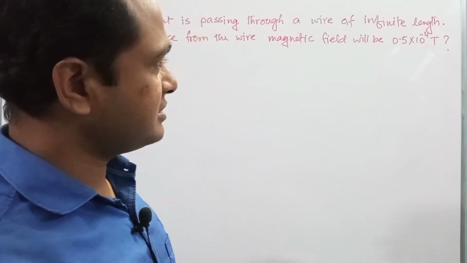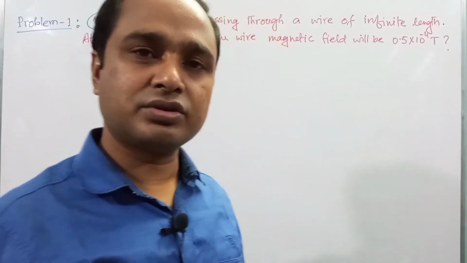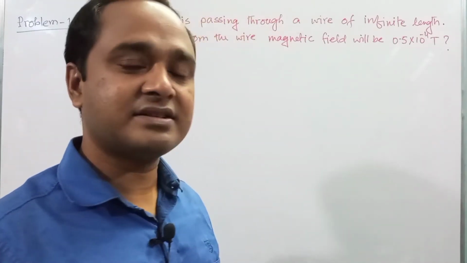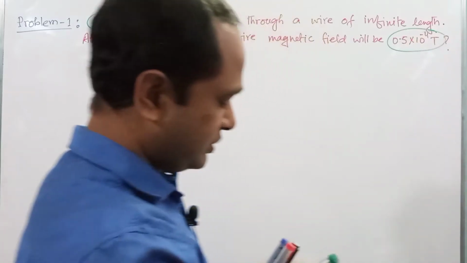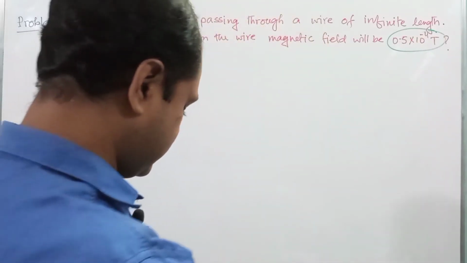It creates a magnetic field of 0.5 into 10 to the power minus 4 Tesla at a point, and we need to determine the distance of that point.